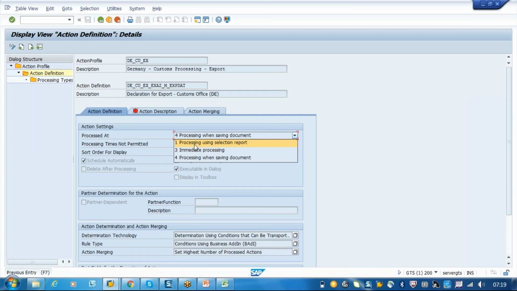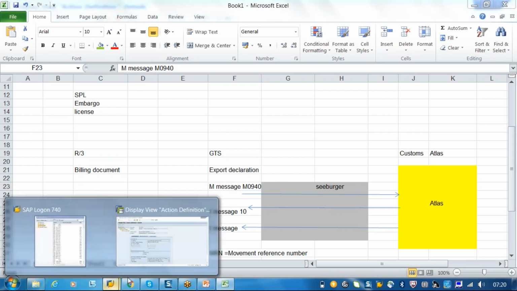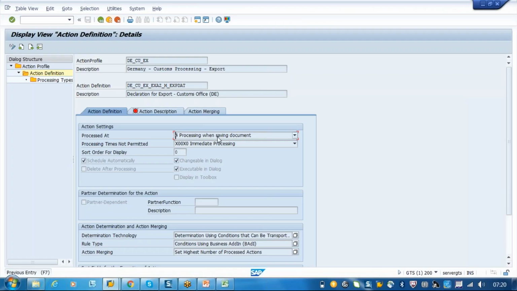The same thing we have in the NACE transaction output type also in SD. Do you remember this? How the IDOC should be processed, whether it should be processed immediately, or at the time of saving, or using a specific report. Here also we are doing the same thing. When a message is triggered, at what time should it be processed and hit the customs? We are telling it that this should hit the GTS system after saving the document.